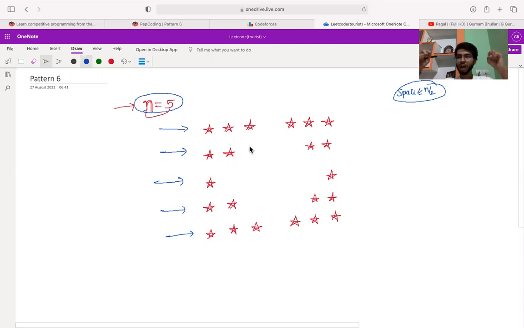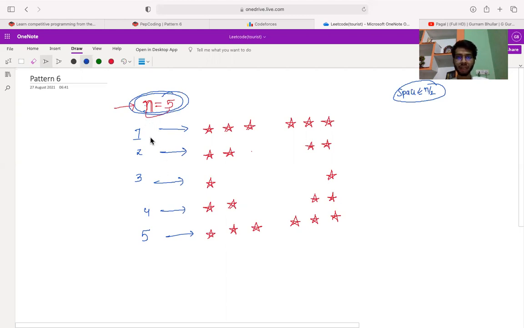I haven't said anything regarding that yet, but firstly I'm saying that if the value of n is 5, then we need to print 5 lines, and in those 5 lines we need to do something. Now let's discuss what we need to do in those lines. Let's say this is our first line, this is our second line, this is our third line, this is our fourth line, this is our fifth line. So our loop will run till n, that is first, second, third, fourth, fifth.